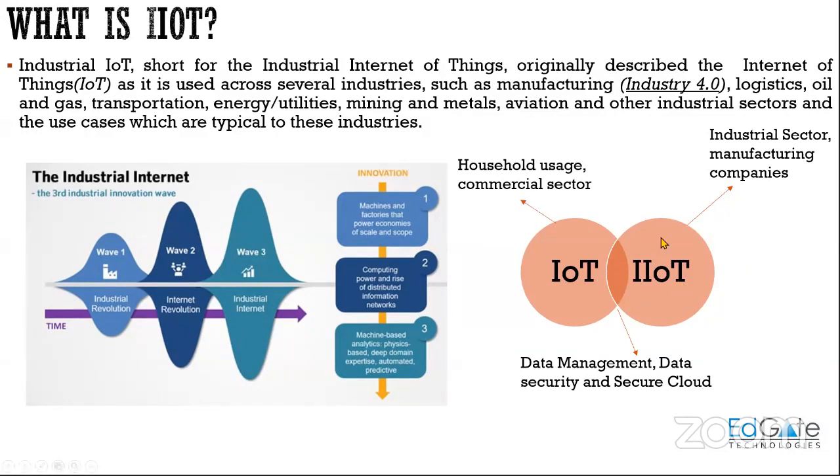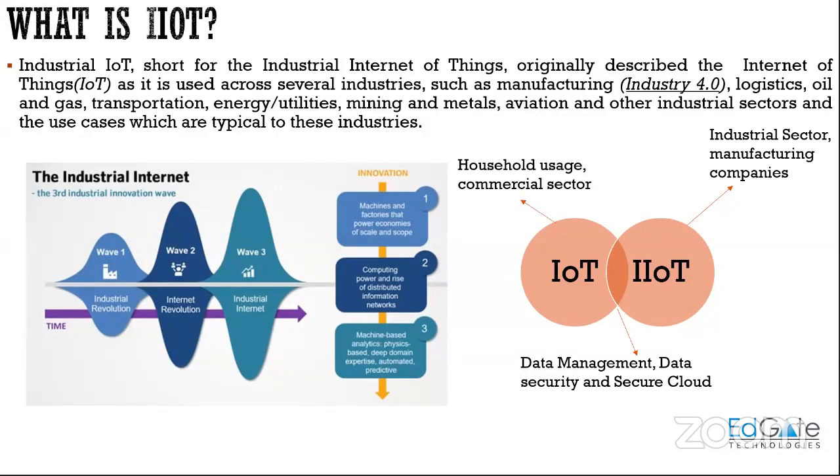But in IIoT, the sensors we are using will provide precise values, because since it is used in industries, these sensors have to give almost 99.9% efficiency. The efficiency of the sensors must be high in industrial sectors, because it is used in so many industries nowadays, in gas industries, mining industries, and many more.